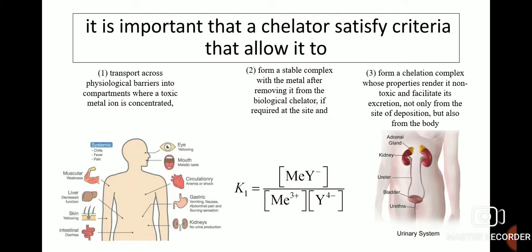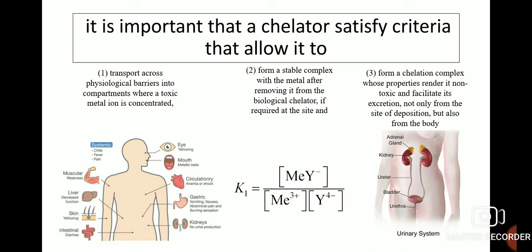It is important that a chelator satisfy criteria that allow it to transport across physiological barriers into compartments where a toxic metal ion is concentrated, so that the metal ion can be removed from those compartments. Second, it should form a stable complex with a metal after removing it from the biological chelator if required at the site, because stability of the complex is important, as we will see.